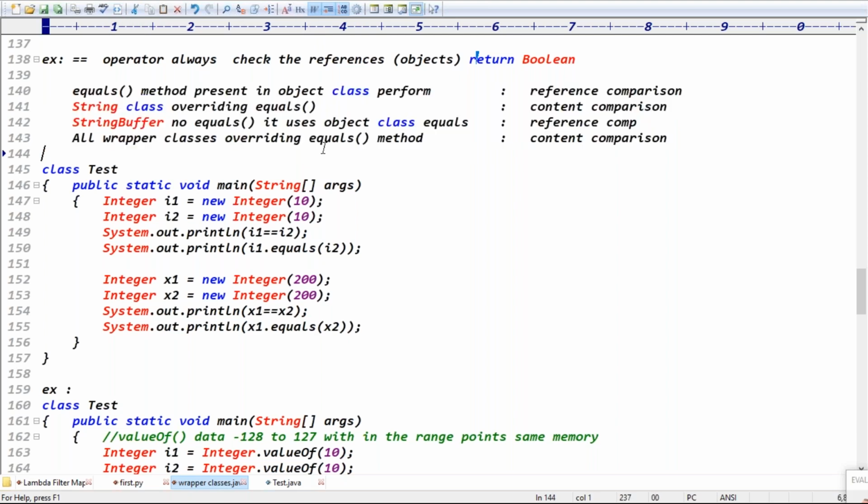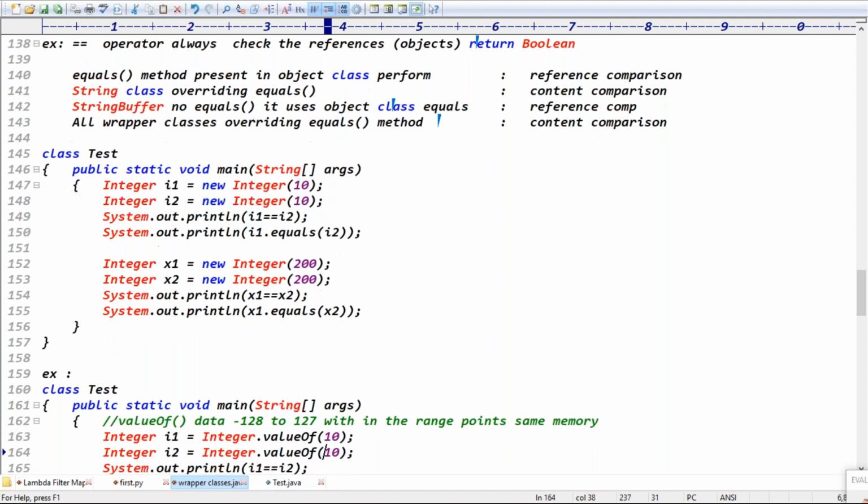If you have clarity about the equals method: in the Object class it means reference comparison, in the String class it means content comparison, and in the StringBuffer class it means reference comparison, because StringBuffer has no equals. In all wrapper classes, the equals method is for content comparison, right? Exactly. And in case of the new operator, these two objects definitely point to different objects.